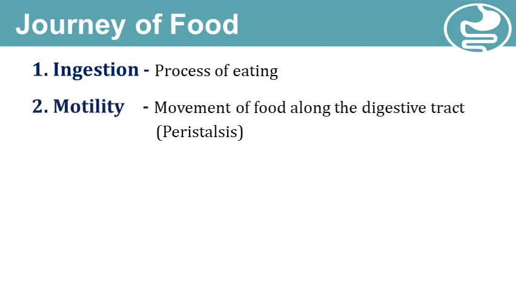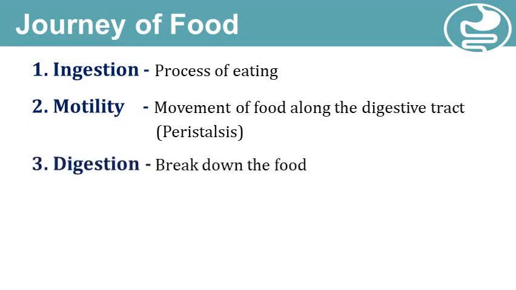Let's focus on the journey of food in the GI tract. The journey of food starts with ingestion of food, which means the process of eating. Then the downward movement of food along the digestive tract takes place, which is known as motility or peristaltic movement. Then this food undergoes the process of digestion, that is breakdown of food, and digestion majorly takes place in the stomach and small intestine.